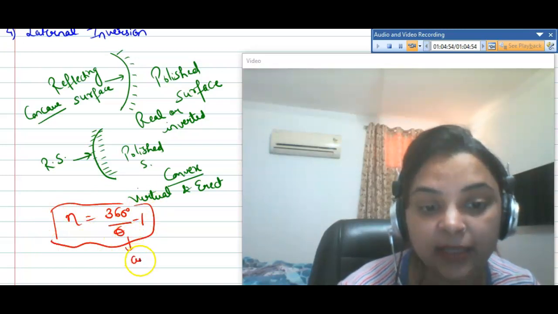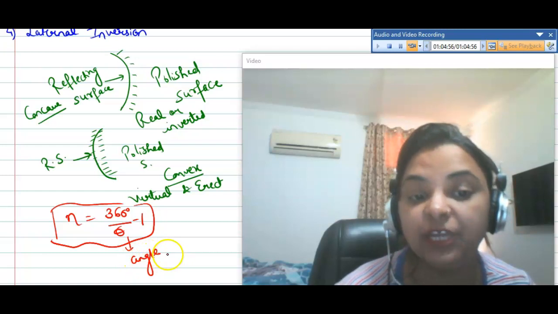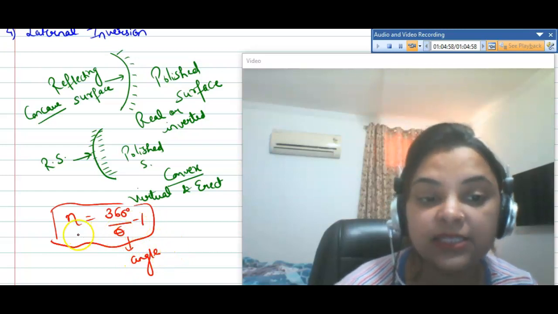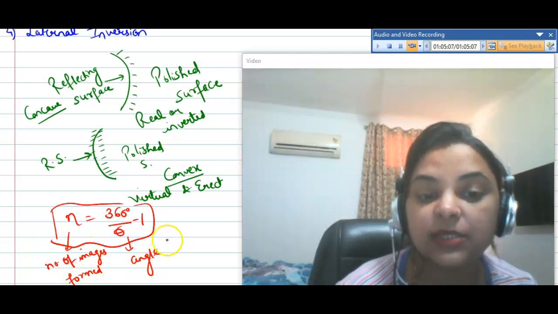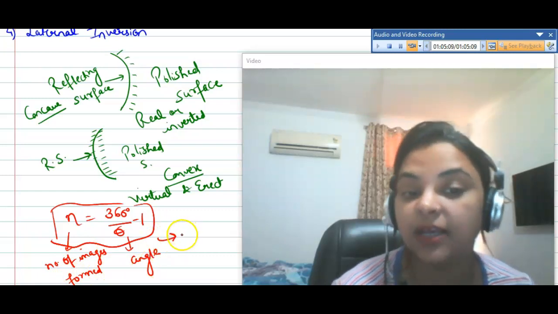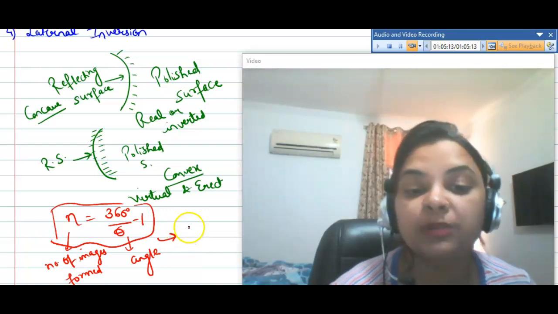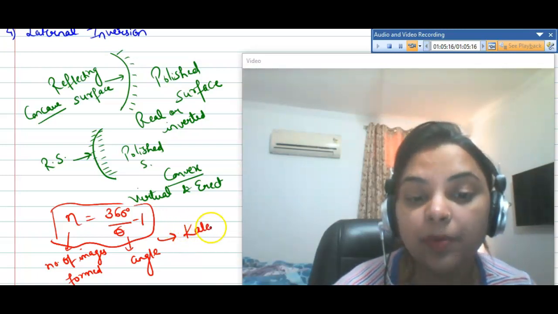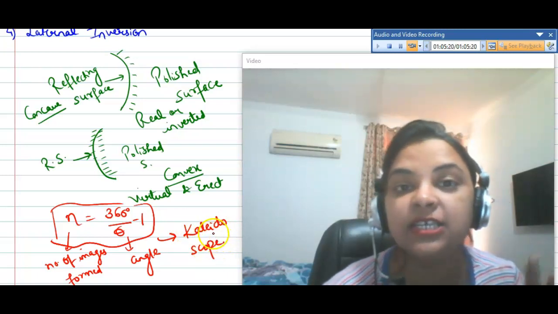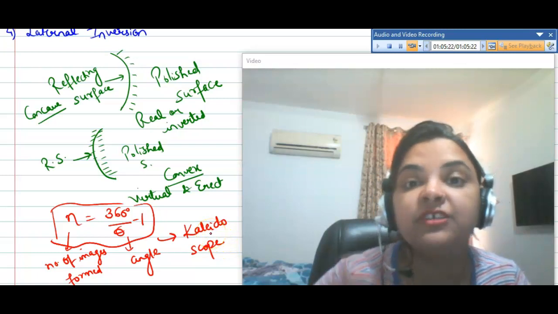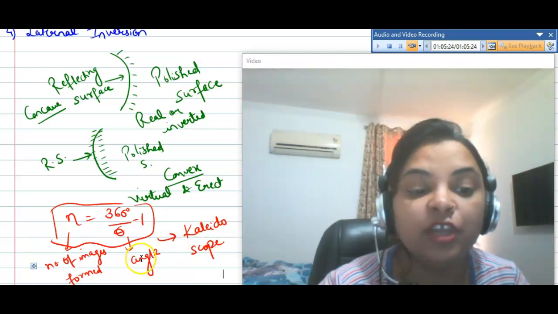Theta is the angle between the plane mirrors, and n is the number of images formed. And this concept will also help explain the kaleidoscope, in which we see various or different colors of any object.